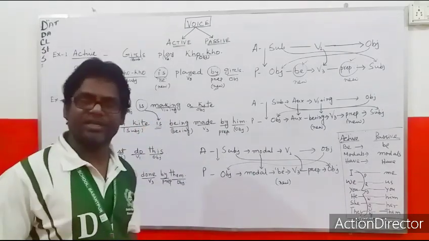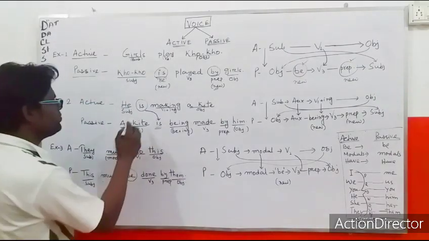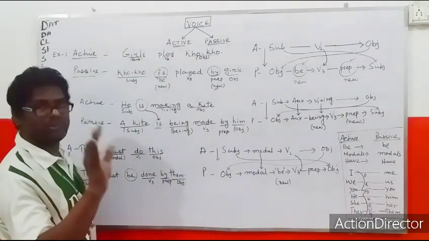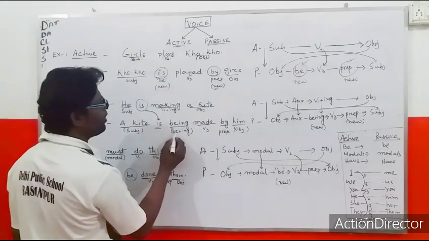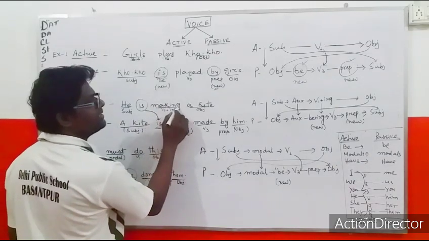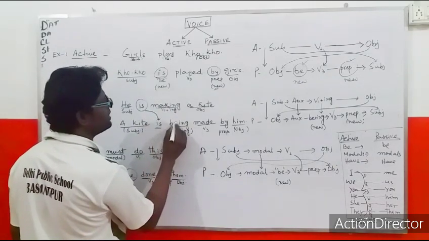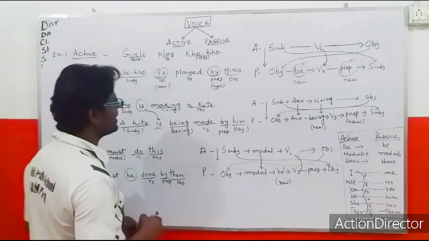So we discussed already that in the passive a new be verb should be brought. This be verb coming here is not the new, it is the older one. Now the new be verb is coming in the form of being. Why being? Because the main verb is in the ing form, the be verb will be in the ing form. What is that?